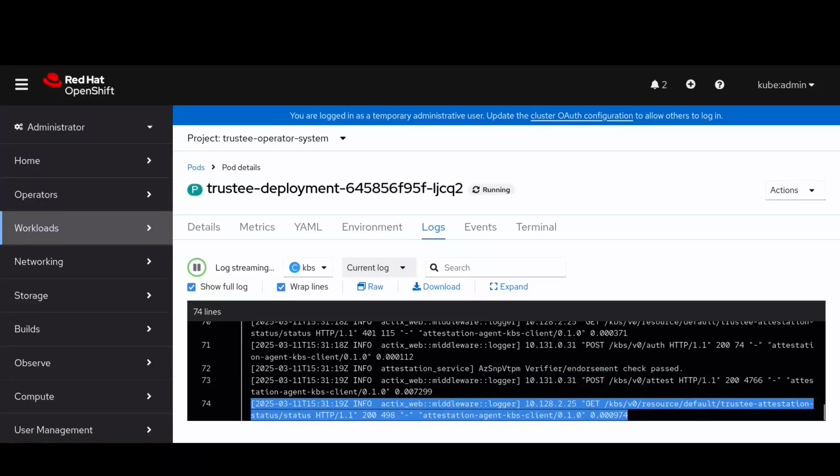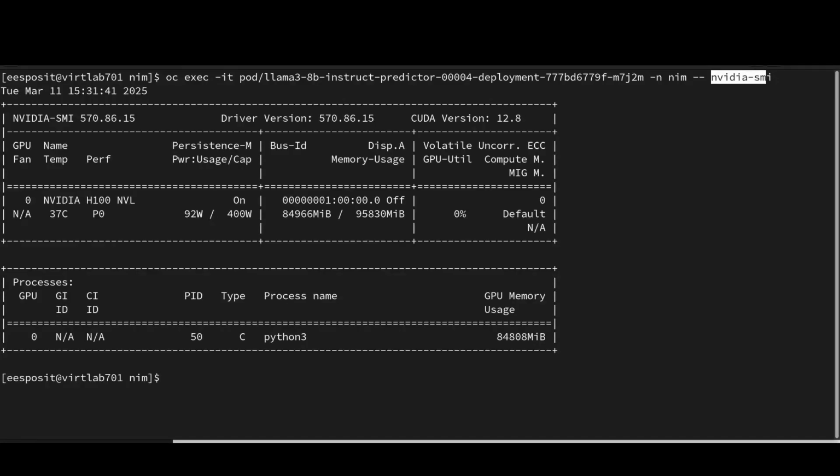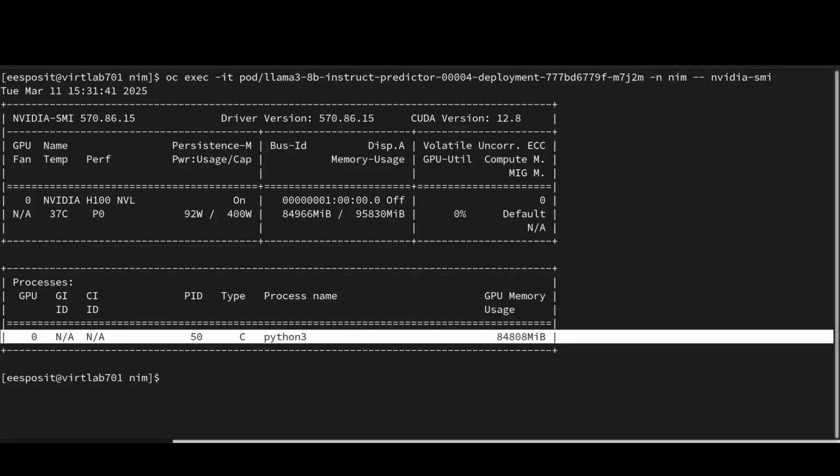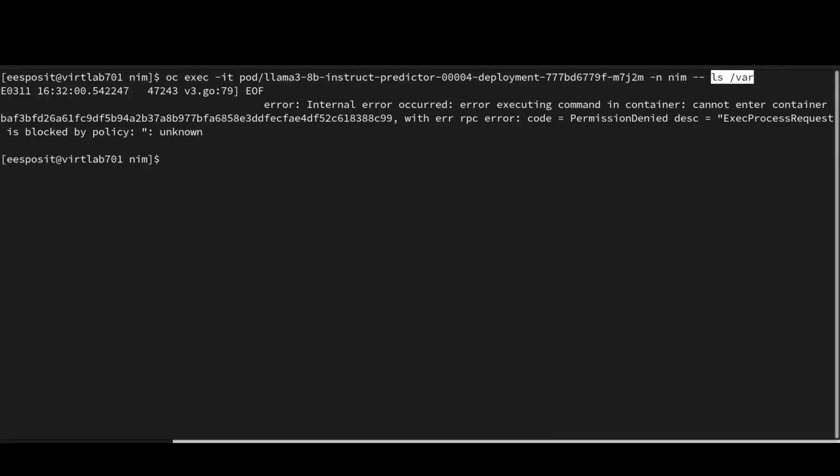We can also see via the nvidia-smi command that the GPU is indeed attached and available for the NIM and CUDA libraries to be used. We can also see on the bottom that our NIM model is attached and using the GPU. Just to prove our point on policies, if we try any other command, we can see that the operation is simply refused.